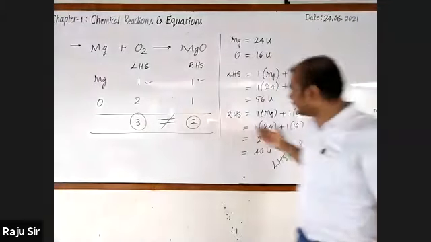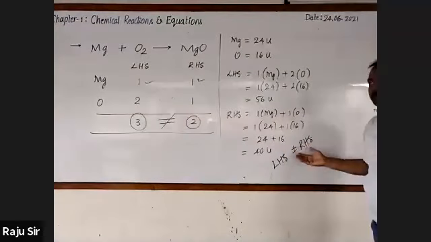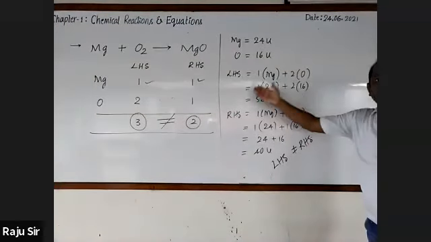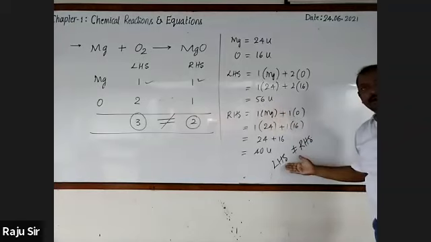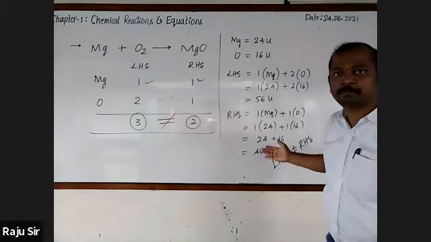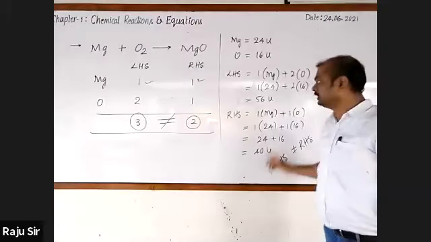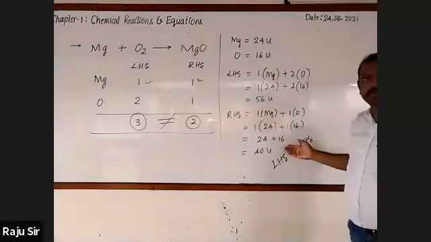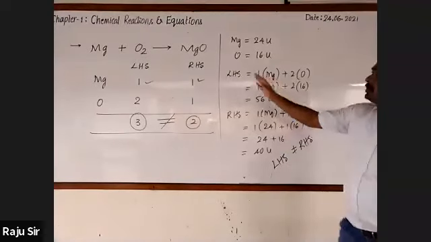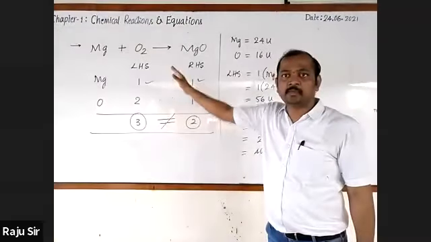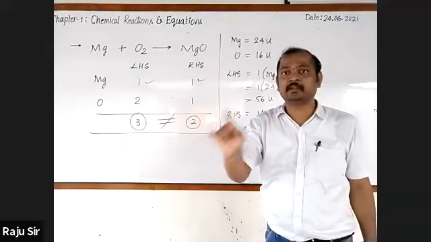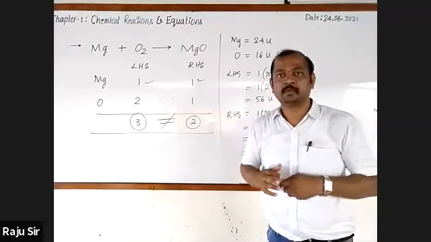In this unbalanced chemical equation, we have come to know that the mass of the reactants is not equal to the mass of the products, right? Two points are over. Third point, this unbalanced chemical equation does not satisfy the law of conservation of mass.